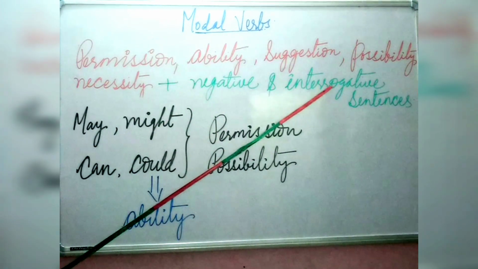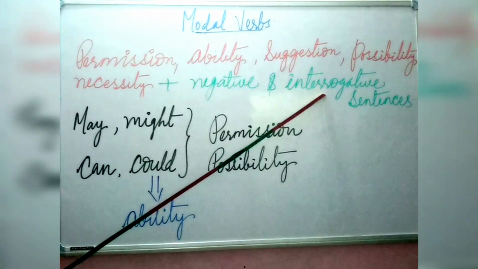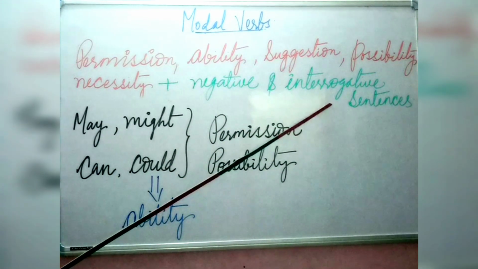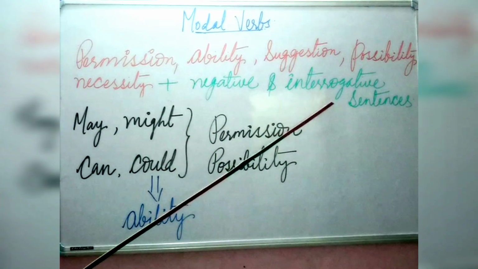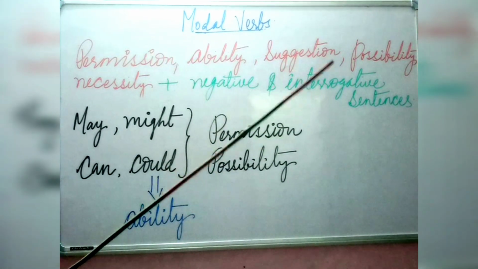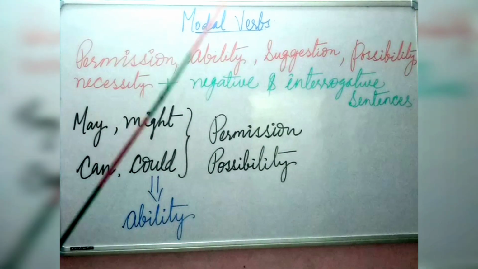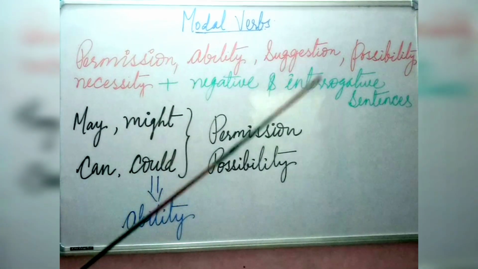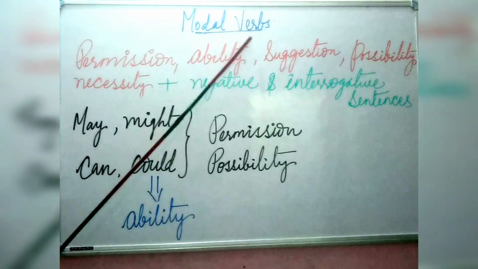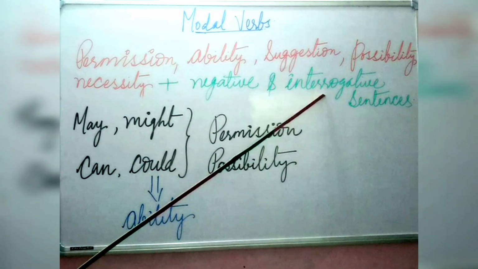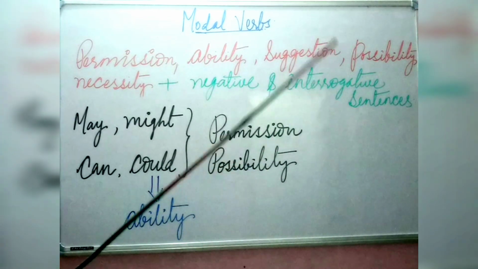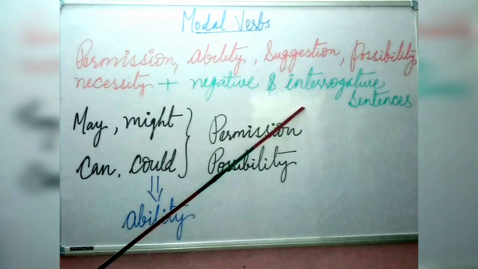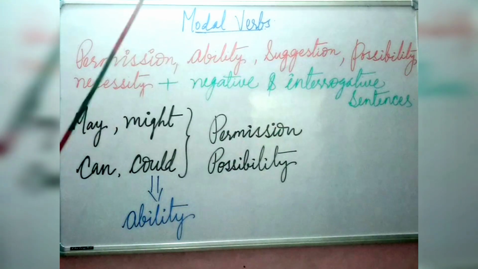When you want to transform a declarative sentence into an interrogative sentence, that means a simple sentence into a question sentence, you can use the modal verbs by exchanging the subject and the modal verb. You can change the structure of a simple sentence to a question sentence. I hope you understood this much, the uses of modal verbs.